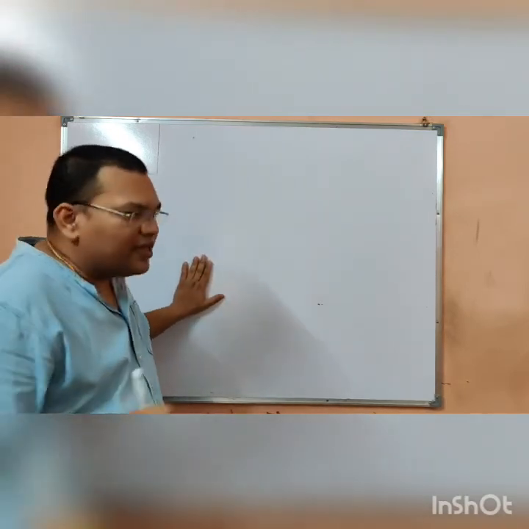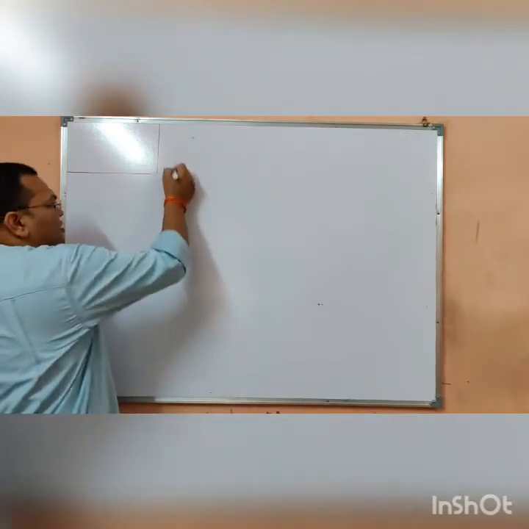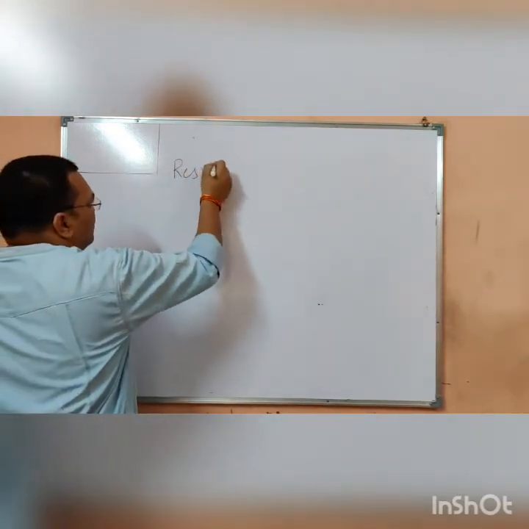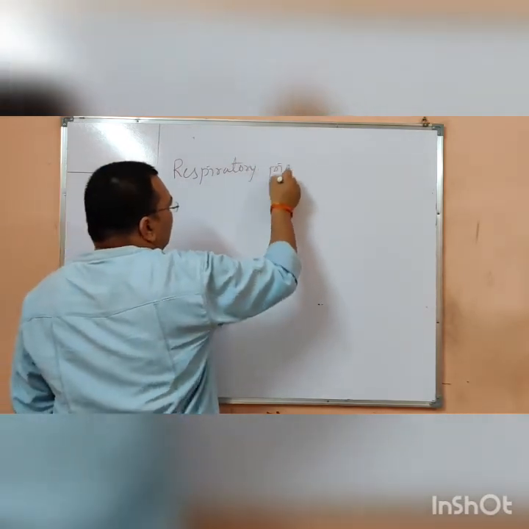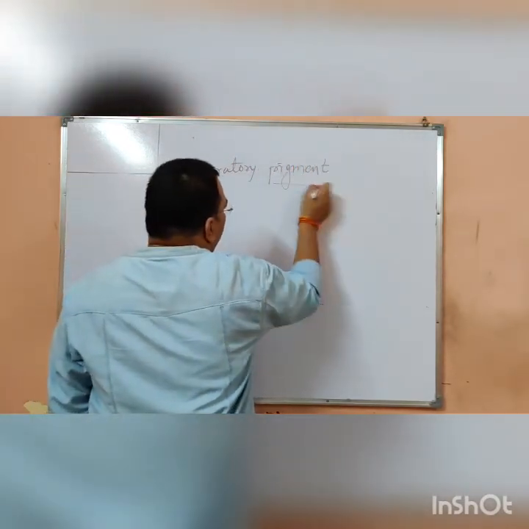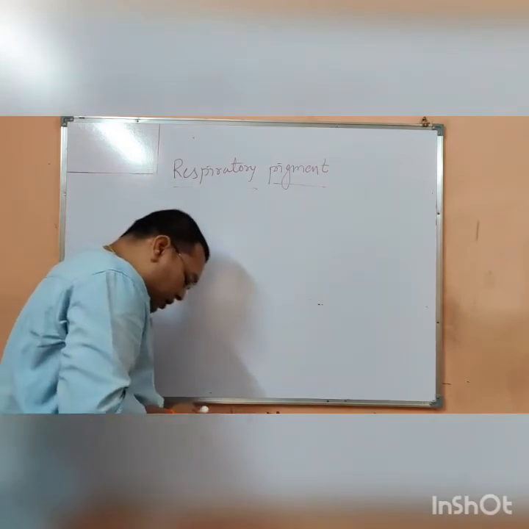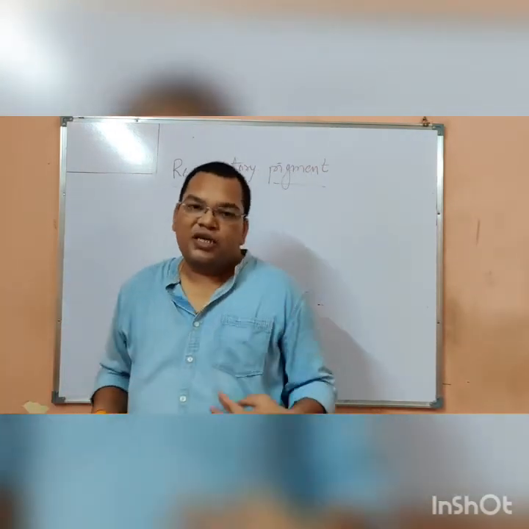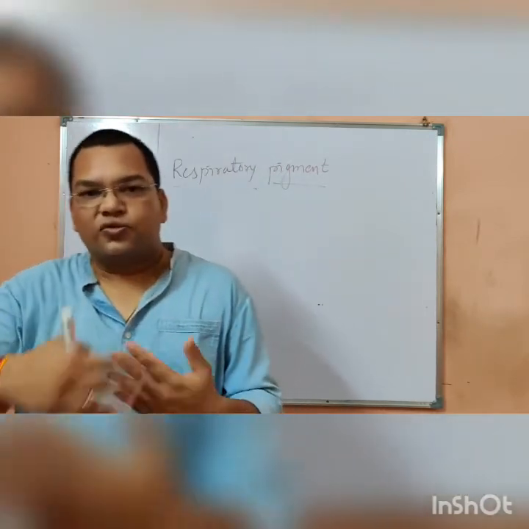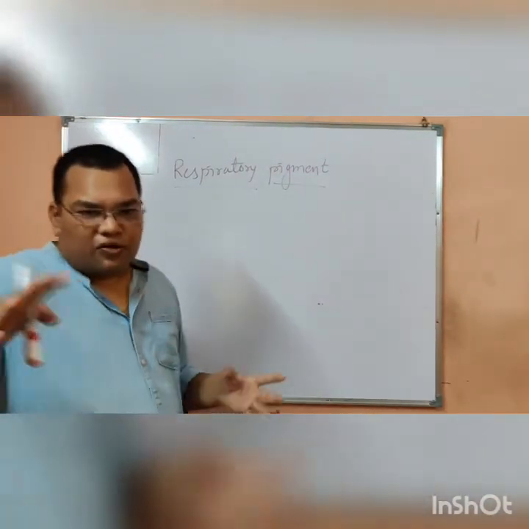Now the next thing is the respiratory pigment. That is important. Now, what is the respiratory pigment? These are the pigments found inside our body, which help the oxygen to be carried all over the body.